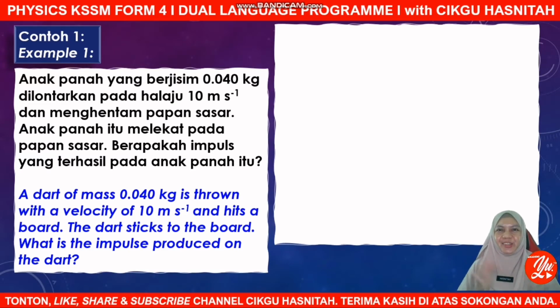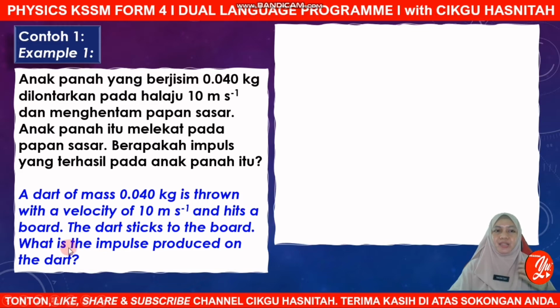Okay, students, now let us continue by doing some exercises on impulse and impulsive force. Let's check the first example. What do we have here? A dart. Anybody playing darts here? We have a dart with a mass of 0.040 kg thrown with a velocity of 10 meters per second and it hits a board. The dart sticks to the board.